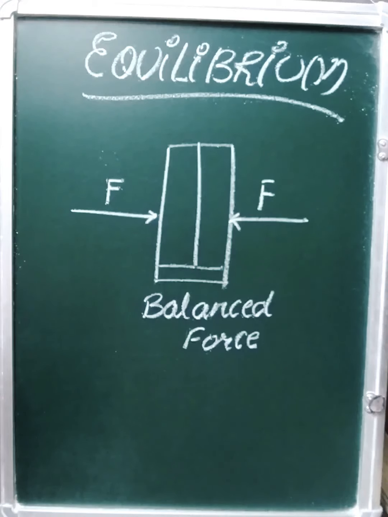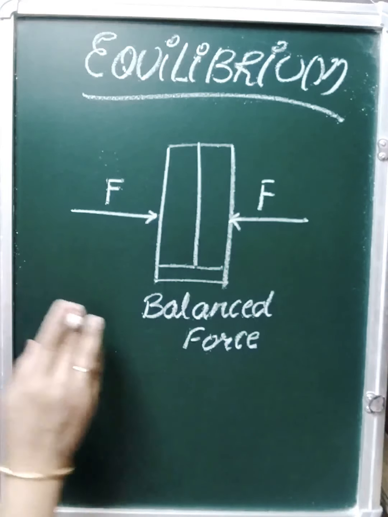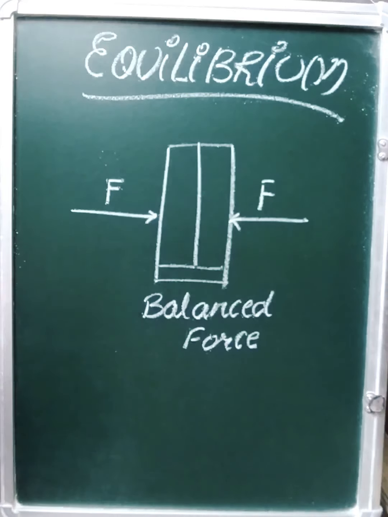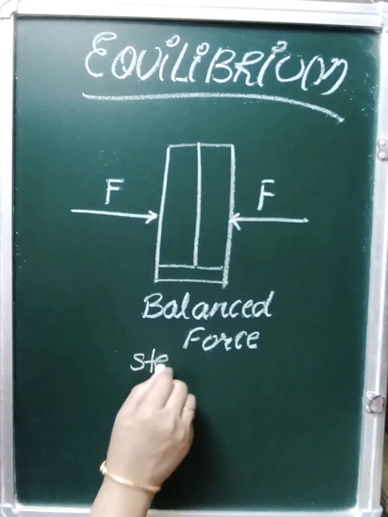This you have studied in class 9th. We call the state is equilibrium. But how the state is there? The body is not moving from its position. So state is a state of rest. That means equilibrium is static here. What kind of equilibrium it is?